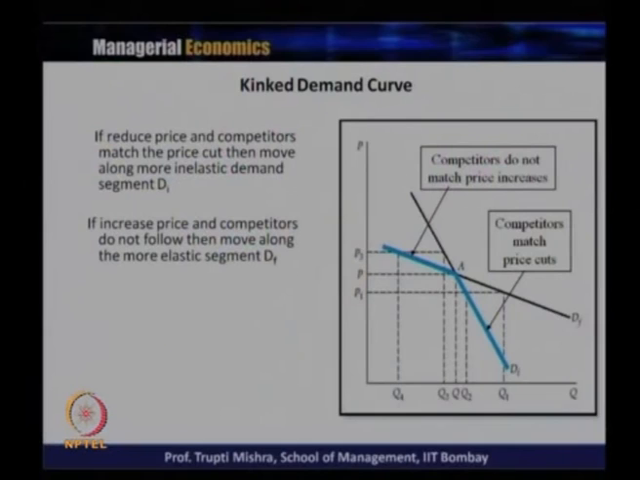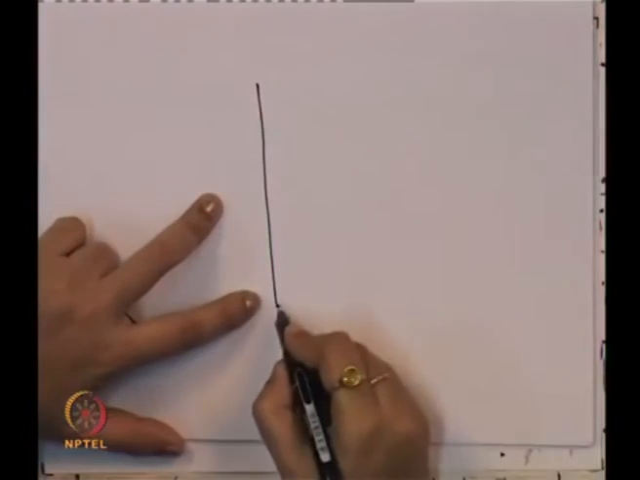If you look at this graph, we are getting two sets of demand curves. One is the elastic demand curve, another is the inelastic demand curve. If the firm reduces price and the competitor matches the price cut, then we move along the inelastic demand curve, that is segment DI, and if the firm increases the price and the competitor is not following that, then we get the elastic segment. So we have two kinds of demand curve now.